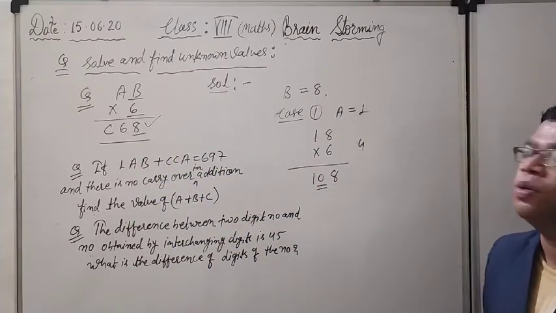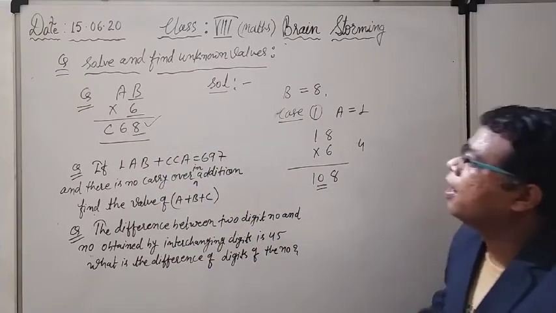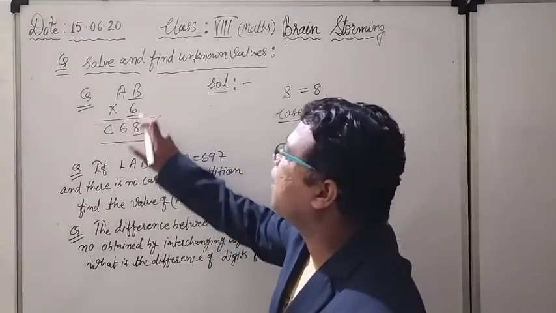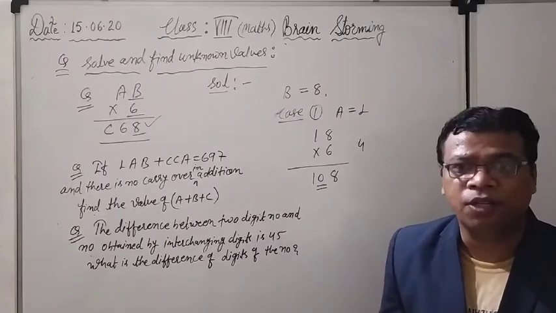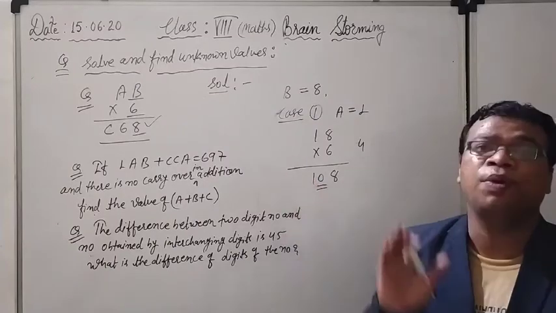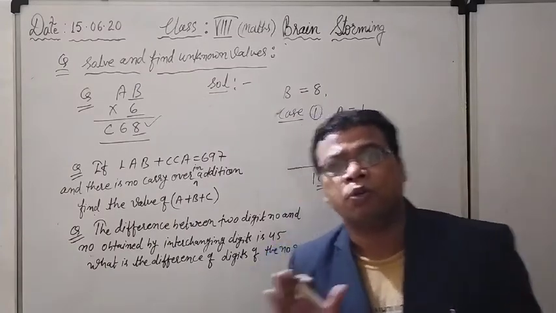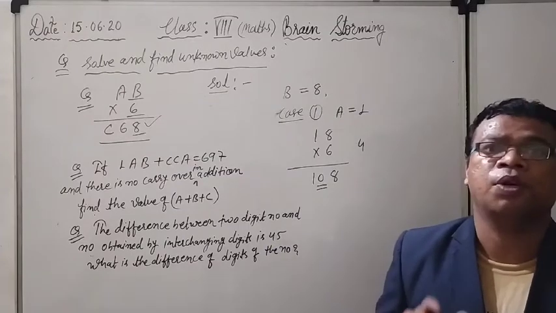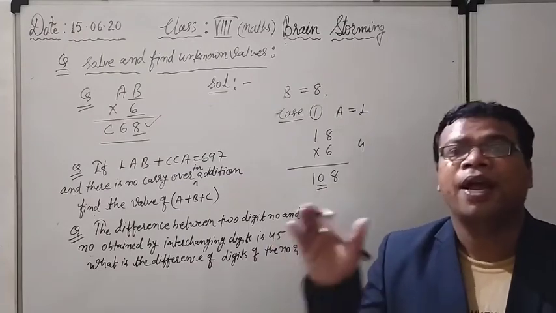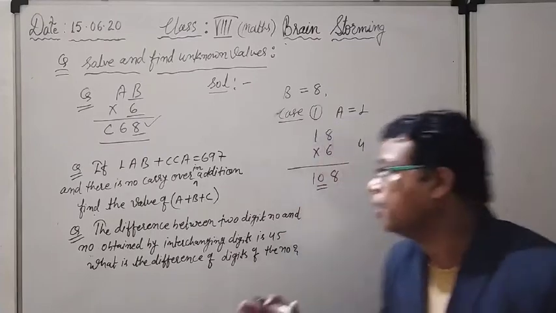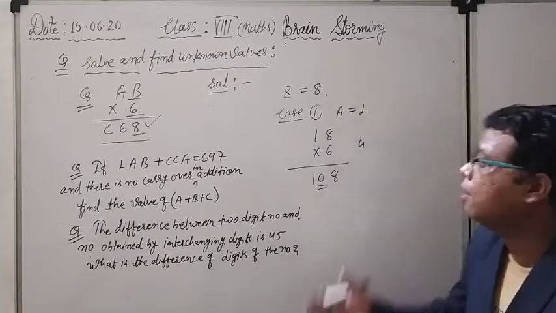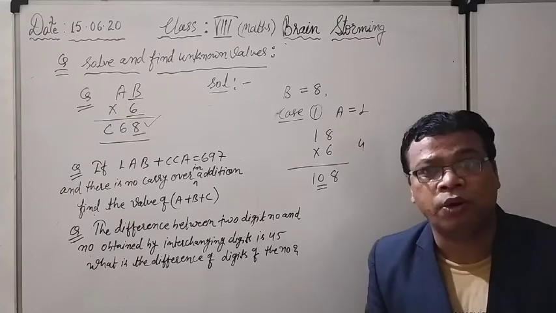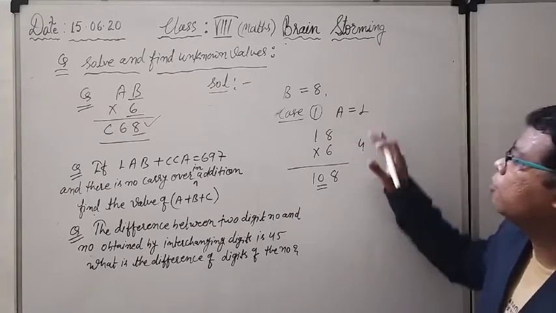I am going to explain again, it is a little tricky. According to the situation, 6 multiplied with some digit gives me 8 at the unit place. Only the value of B is fixed right now. What could be the value of B? It is 8 only, because 6 times 8 is 48 and 8 comes at the unit place. But the value of A I will choose according to my choice. Right now I am going for 1.